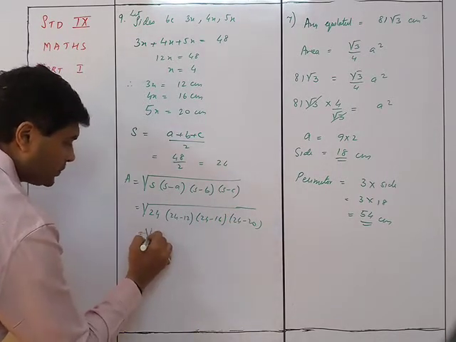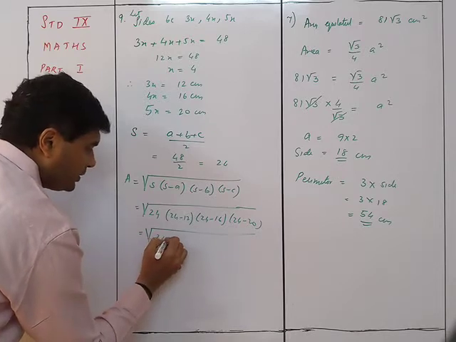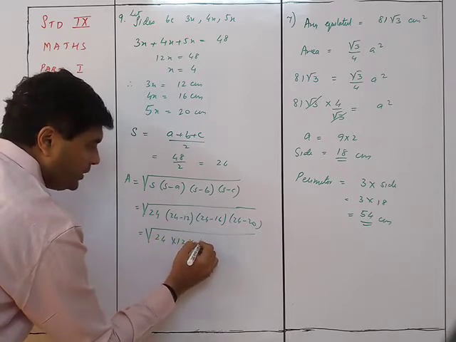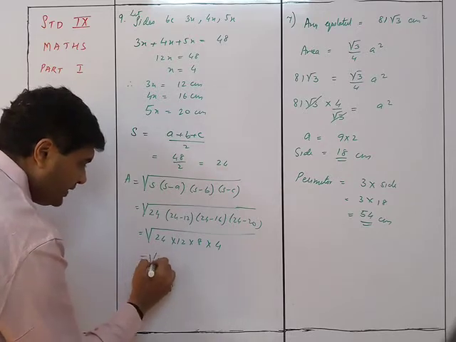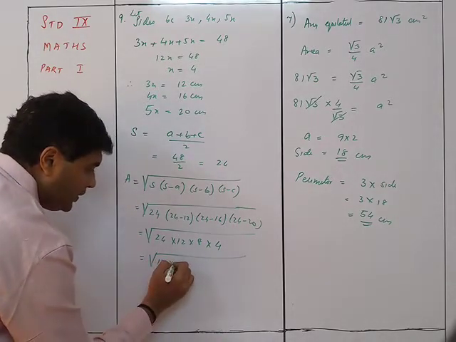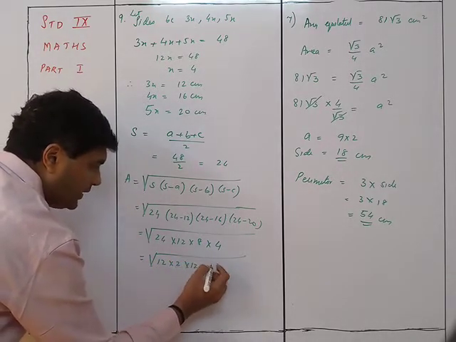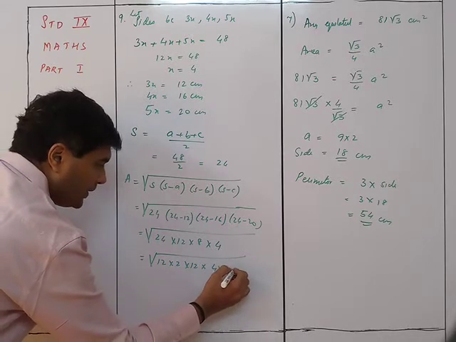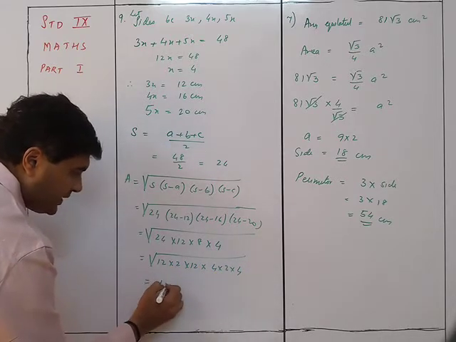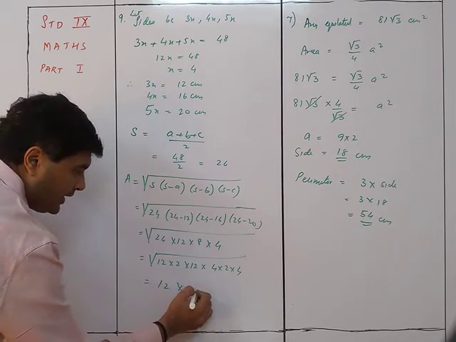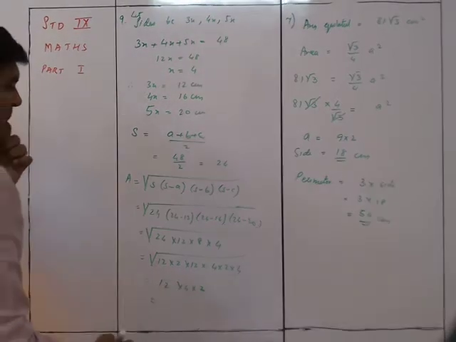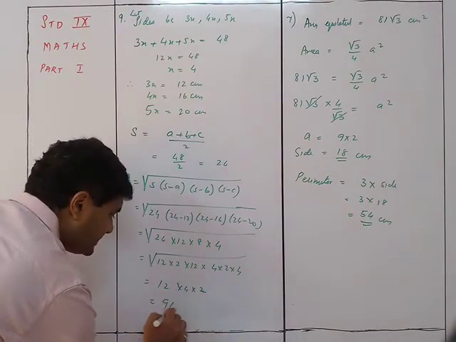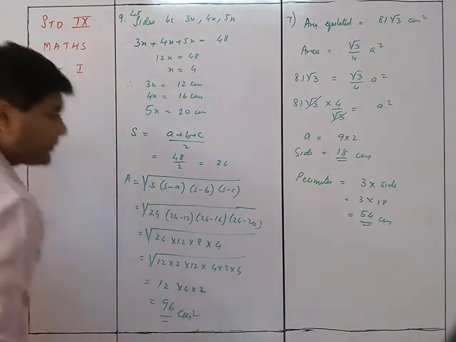This is square root of 24 into 12 into 8 into 4. So that will give me 12 into 2 into 12 into 4 into 2 into 4. So 12 is common, 4 is common and 2 is common. So that is 48 into 2, which is 96 centimeter square.